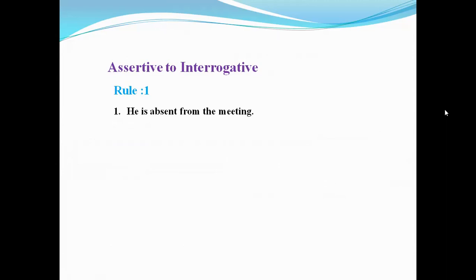The auxiliary verbs are am, is, are, was, were, shall, should, will, would, can, could, may, might, etc.